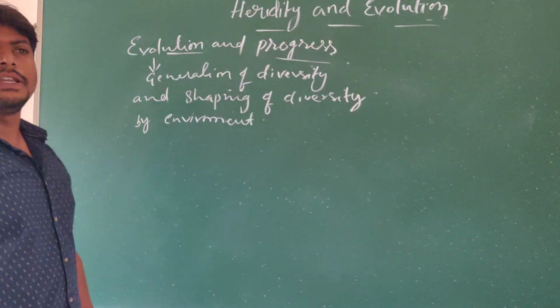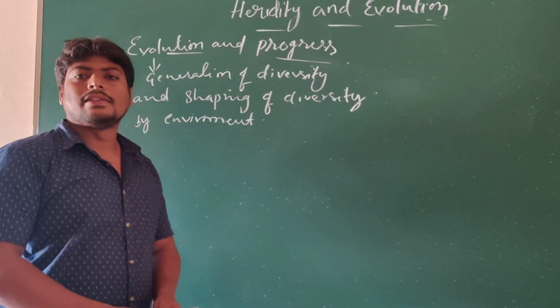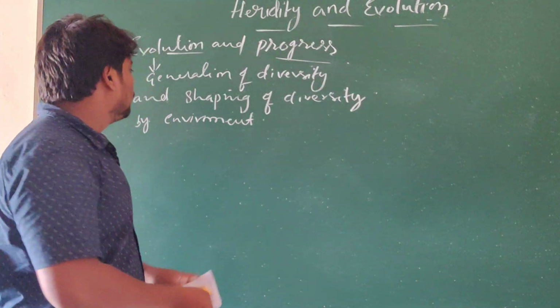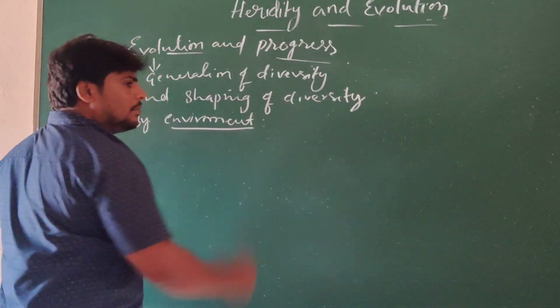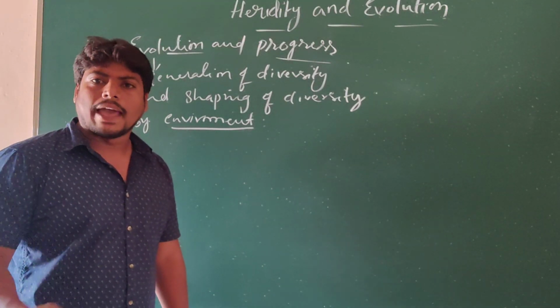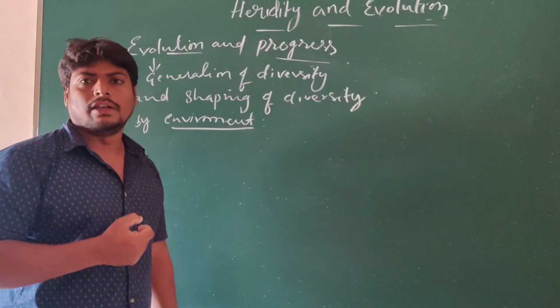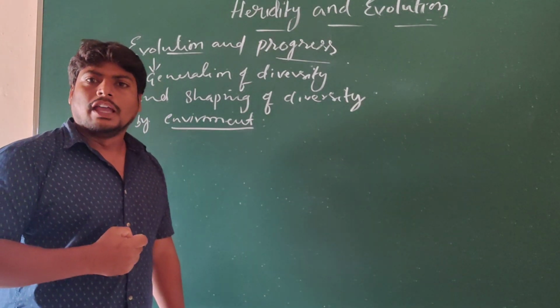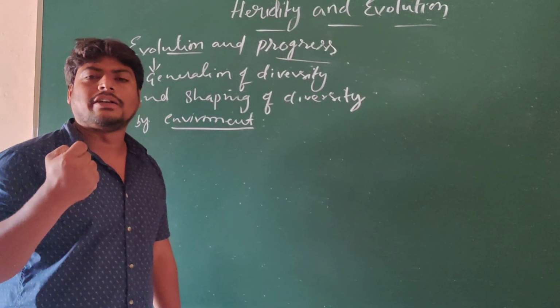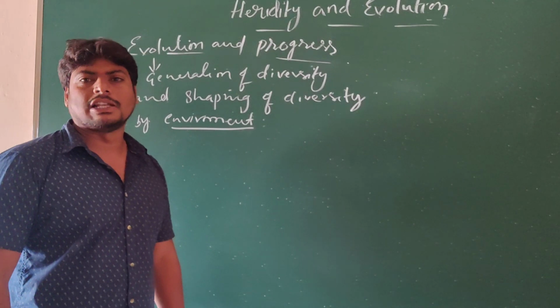So, how the diversity and the modification of diversity among organisms occur is due to only one factor, the environment. Why? Because as the environment changes, the organism has to develop the potential to survive in it. If it doesn't have the potential to survive, it leads to the elimination of the organism or species.